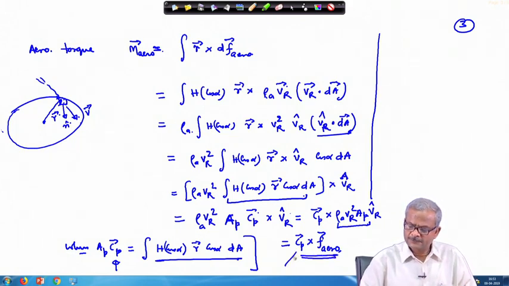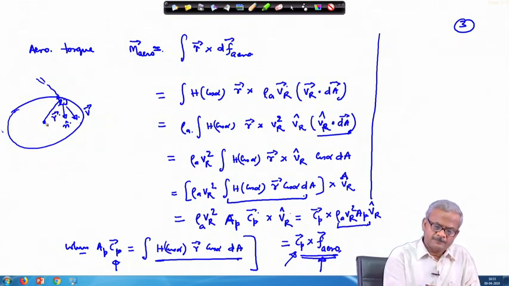So, this is the location of the center of pressure and this is the point and this is the force, the resultant force. So, the distance at which the resultant force is acting from the center of mass locates the center of pressure. The center of pressure may be here, and this is C p, okay.